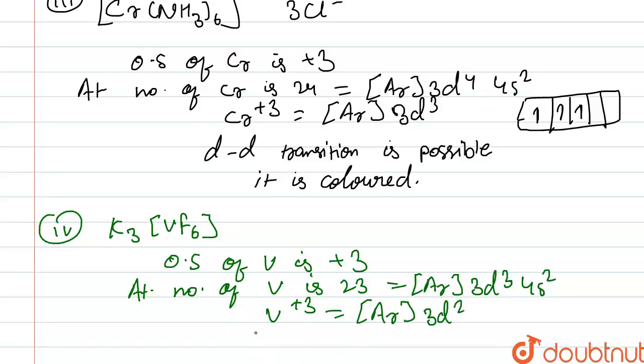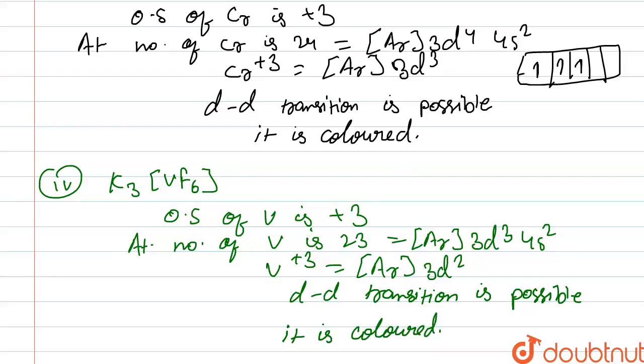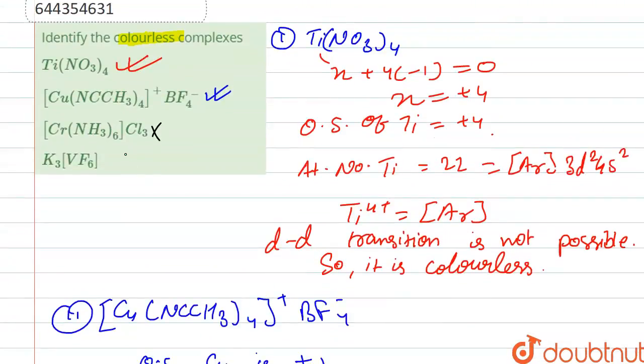Here also d orbitals are there, so it is colored. d-d transition is possible because 2 electrons are present in d orbital. So we can say that it is colored, right? So coming to our options, it is also not correct. So our correct option is option A and B.